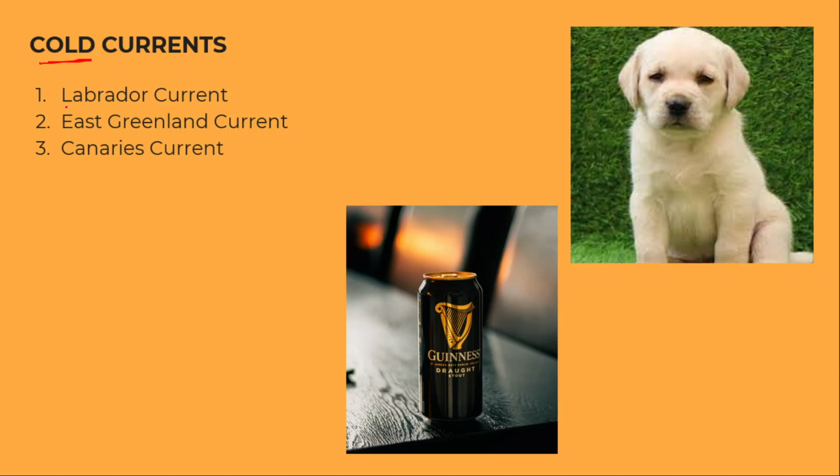Coming to cold currents. Starting with cold currents, Labrador current. You can see this very cute Labrador puppy. So Labrador current, East Greenland current. Greenland means green land, a garden I can see. So I can see over here this Labrador is sitting on the green land. And the Canary current. Canary, I can make my code as can, beer can.